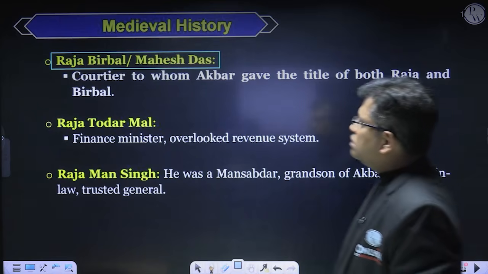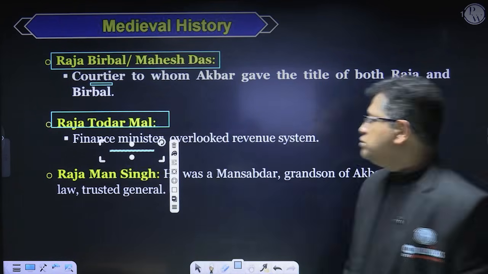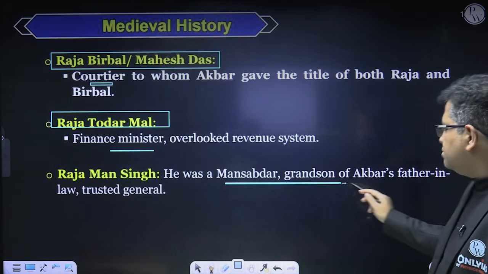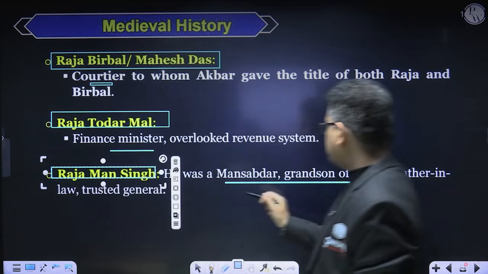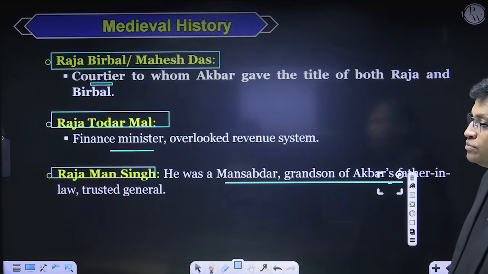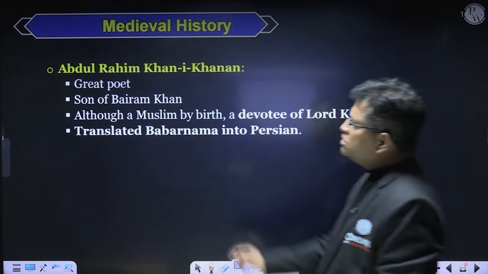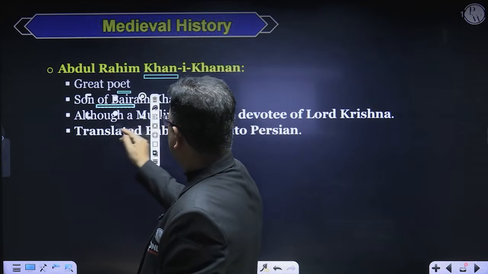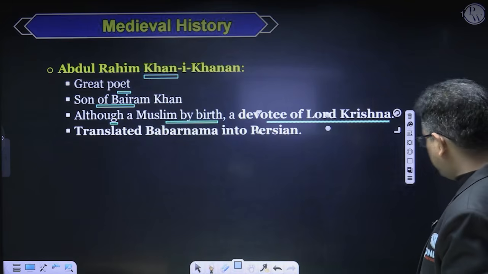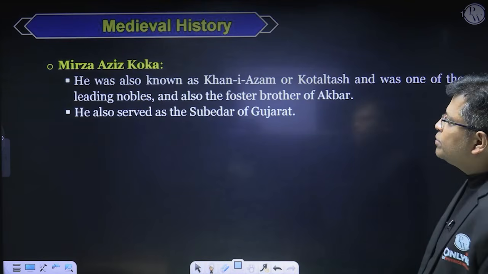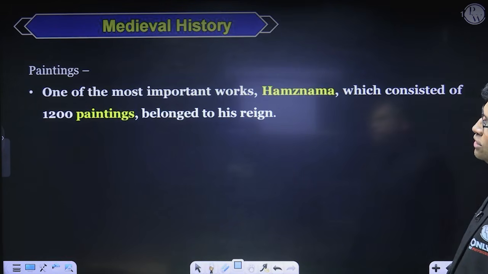Then Raja Todarmal. He was a finance minister who looked after the revenue system. Raja Man Singh was a Mansabdar and grandson of Akbar's father-in-law, and he was a trusted general. Abdul Rahim Khan-e-Khanan, he was a great poet, son of Bairam Khan, although he was a Muslim by birth, he was a devotee of Lord Krishna, and he translated Babarnama into the Persian language. Mirza Aziz Koka, he was Khan-e-Azam and Kokaltash, right? Is it okay? He was a Subedar of Gujarat.